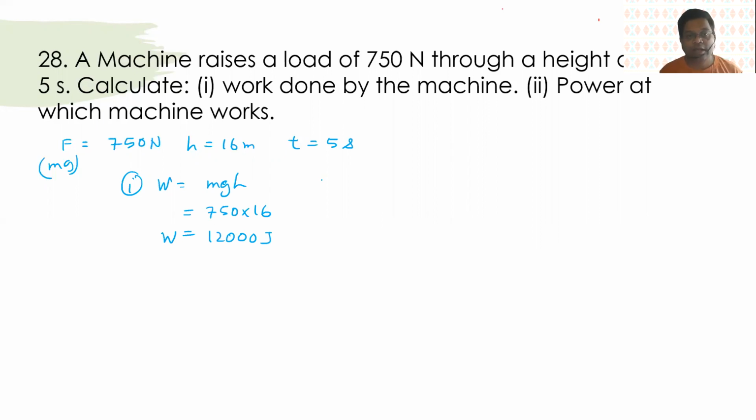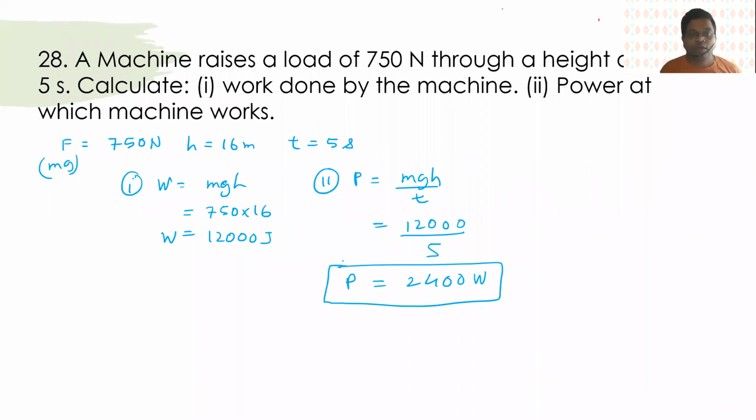The second part is power. Power is mgh upon time, or work done upon time. So that will be 12,000 upon 5 seconds, so this will be 2400 watt. So this was kind of a repeated question. We go ahead.